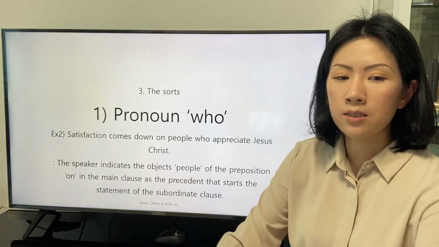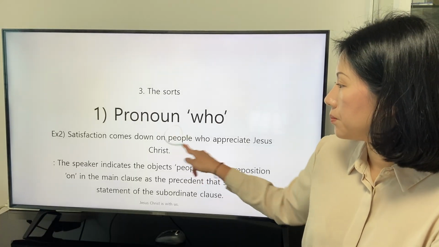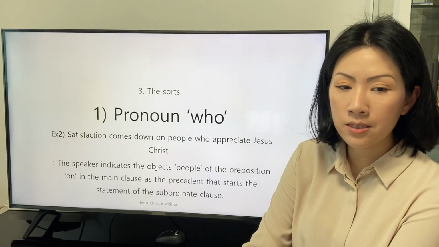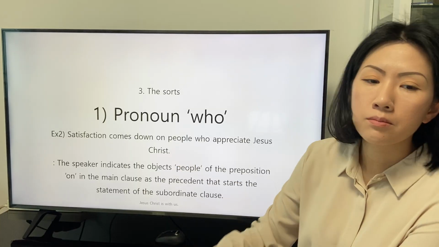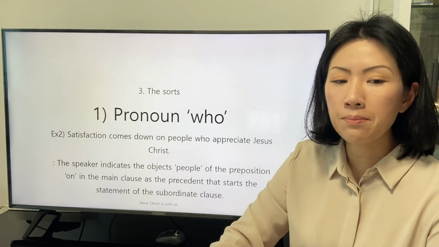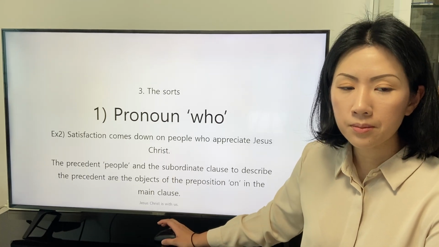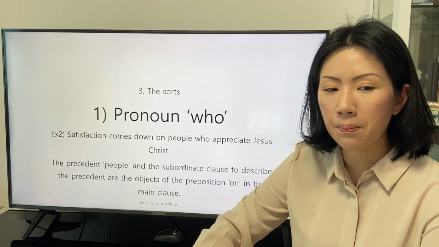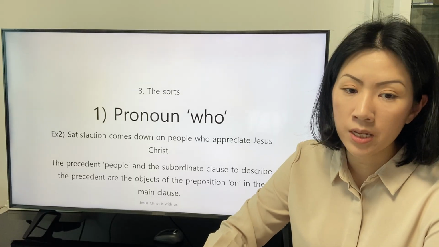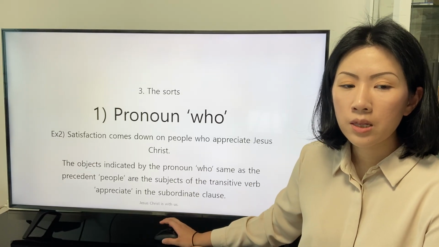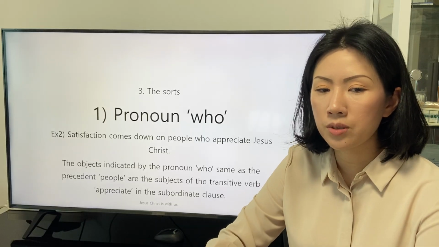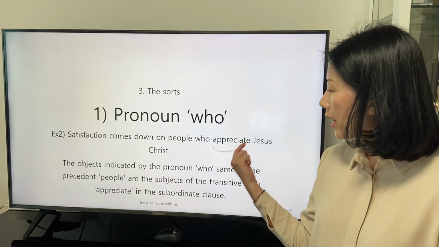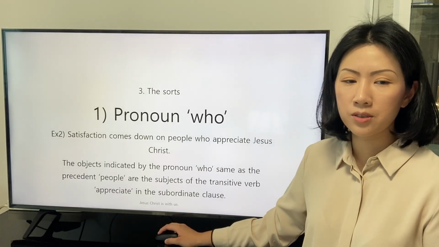The speaker indicates the object people of the preposition on in the main clause as the precedent people that start the statement of the subordinate clause. The precedent people and the subordinate clause to describe the precedent are the object of the preposition on in the main clause. The objects indicated by the pronoun who, same as the precedent people, are the subject of the transitive verb appreciate in the subordinate clause.